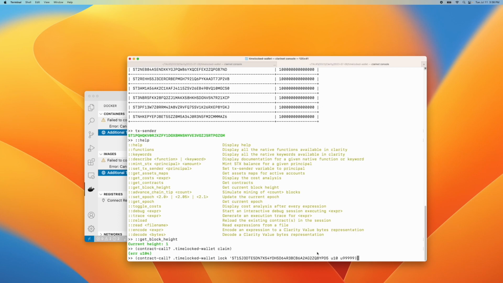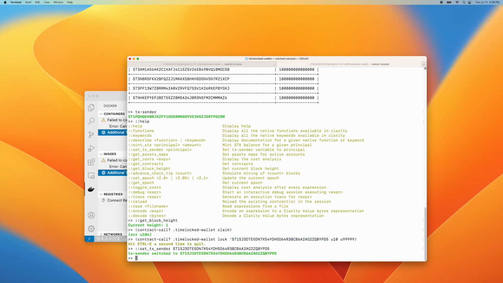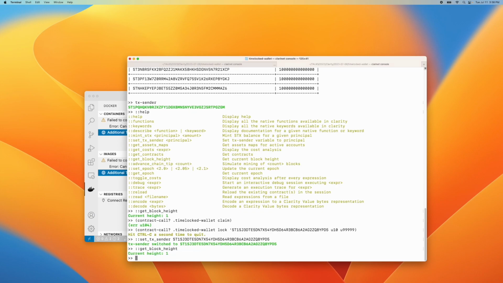So what I'm going to do here is I'm going to set, let's see, what are we going to do here? Set epoch. Well, actually, let's set TX sender. Okay, so I'm going to set TX sender to be this particular contract address, because I want to get that money to myself. So now the TX sender is that. So now I can actually claim that, except I may have to make sure we're at the right block height, and we are still not at the right block height yet. But let's try to get this anyway and see what we get as an error.